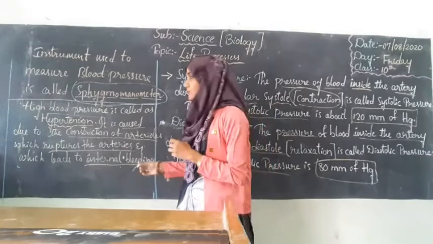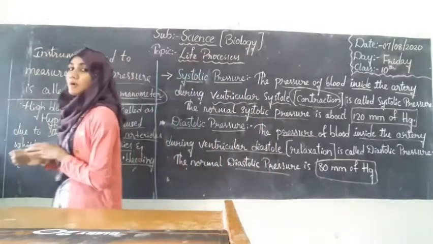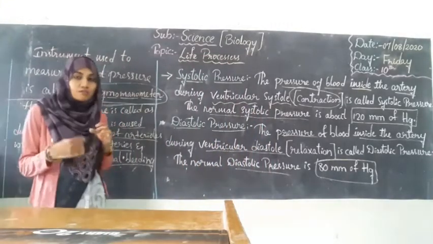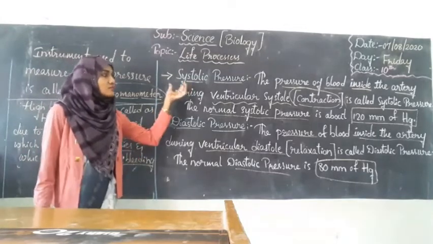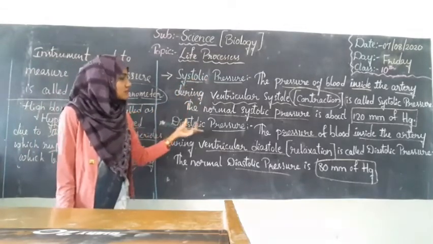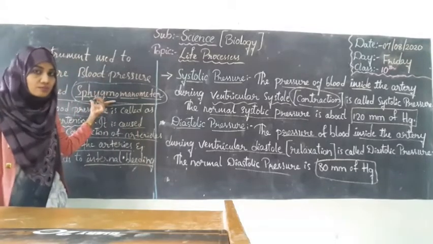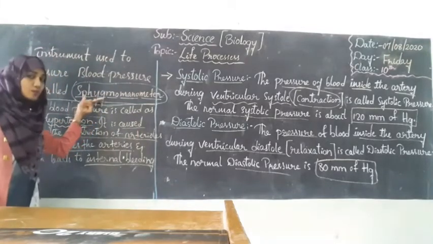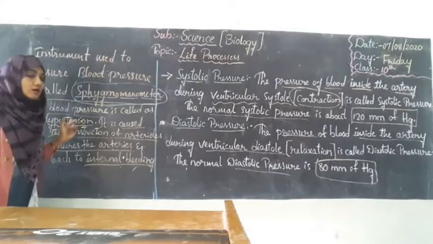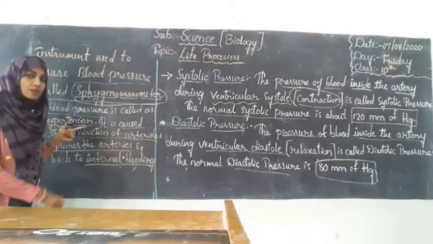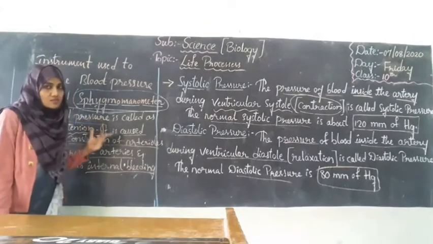Alright students, so this is all you need to know about blood pressure. What is meant by blood pressure, and types of blood pressure: systolic pressure, diastolic pressure, and the instrument used to measure blood pressure, sphygmomanometer, and hypertension, that is high blood pressure, and its causes.